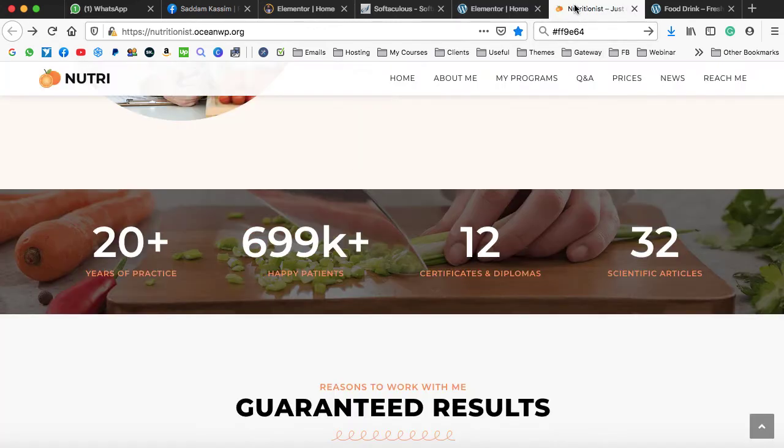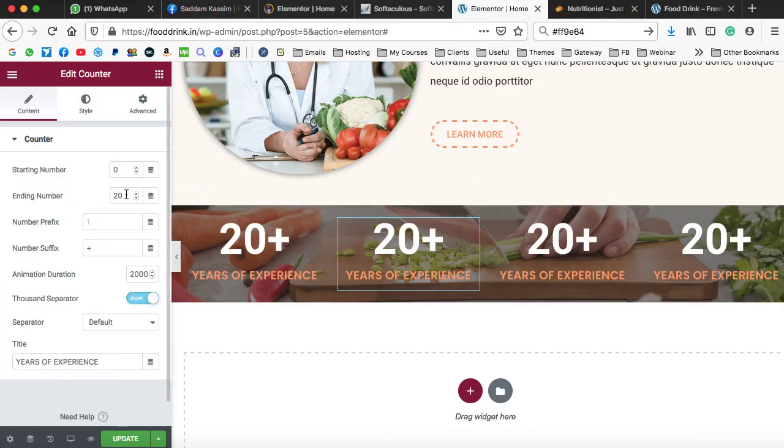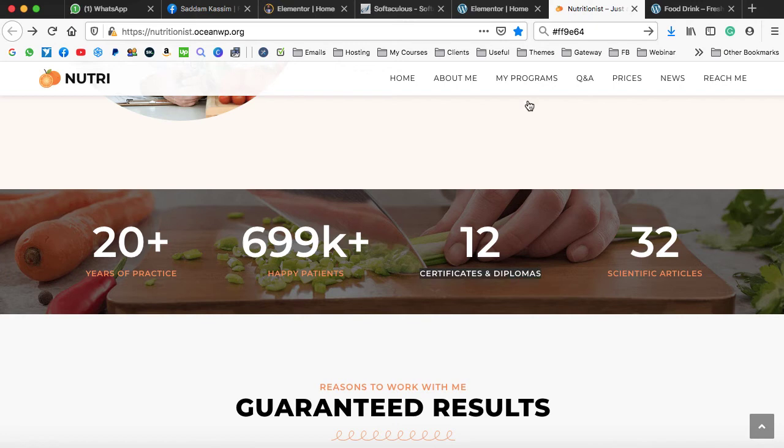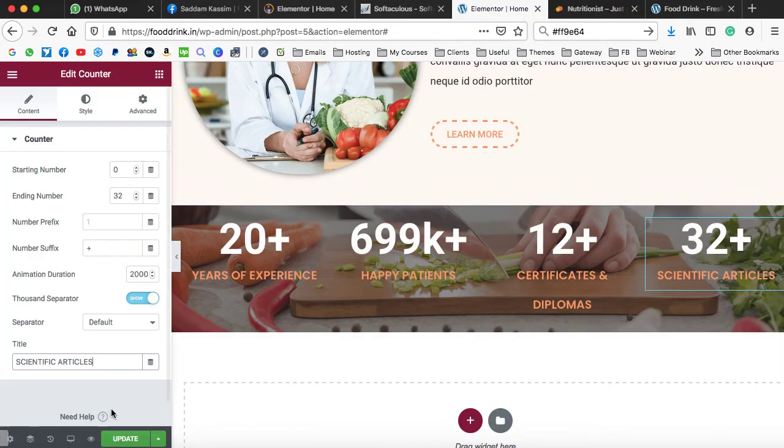So let's check 699k plus happy patients. Let's type here 699, and in this box we need to put k, and here we can type 12 certificates and diplomas. Alright, now let's click on update and refresh the front page.